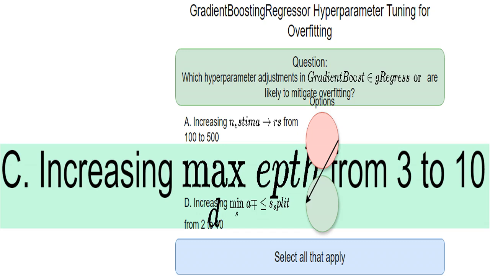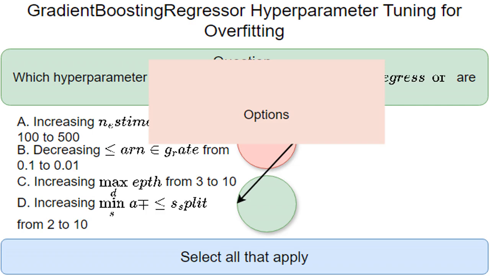Increasing max_depth allows the trees to become much more complex. This greatly increases the risk of overfitting because the model can fit the noise in the training data more precisely. Think of it like drawing a really detailed picture. You'll capture lots of detail, but you might lose the overall essence of the image. These are the possible solutions to the problem presented.